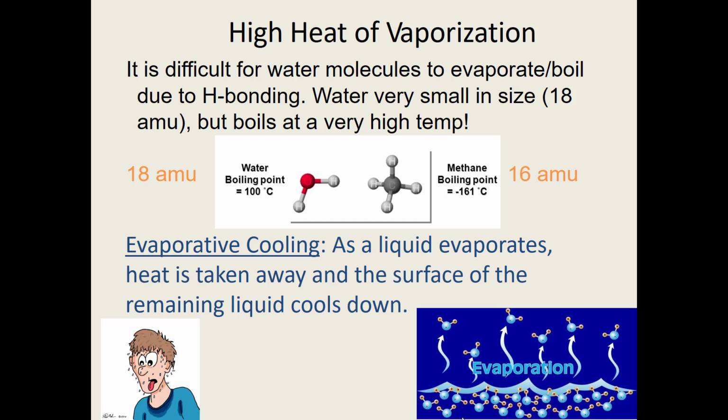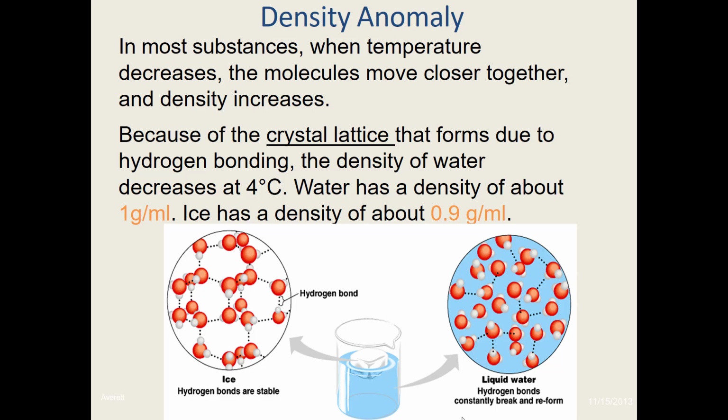And this also works with us. When we get overheated, we start sweating, and as that sweat evaporates off, it ends up taking that heat with it. So this is a part of our strategy to stay cool. Water is very unique in that its most dense phase is liquid. So liquid is the most dense phase, and ice floats. This is the density anomaly.